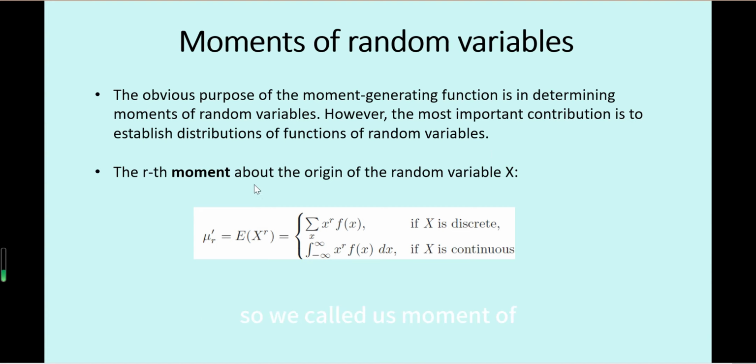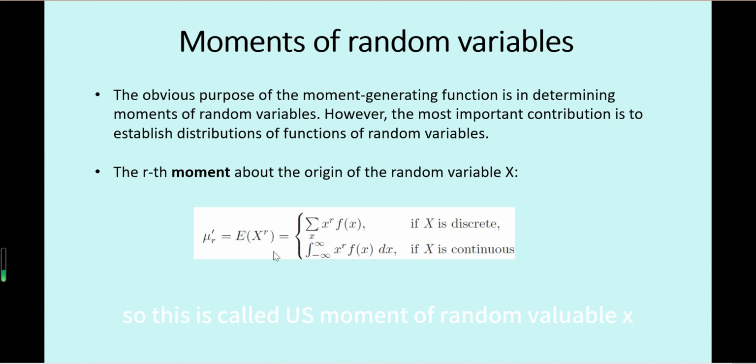We call the moment of a random variable about the origin the expectation of the random variable raised to a power. So X^r, then we take E, the expectation or mean value, of this function of the random variable.